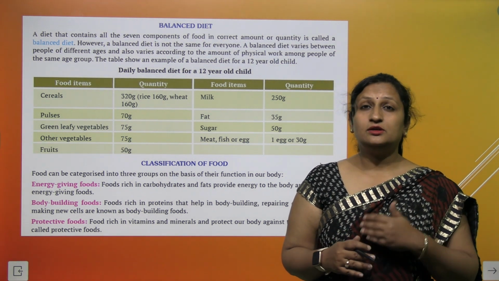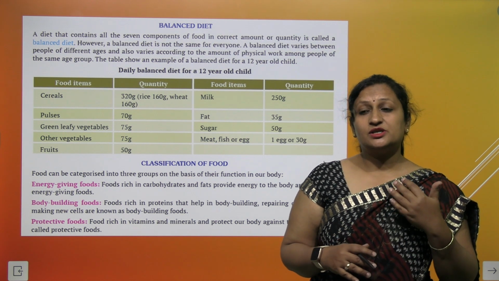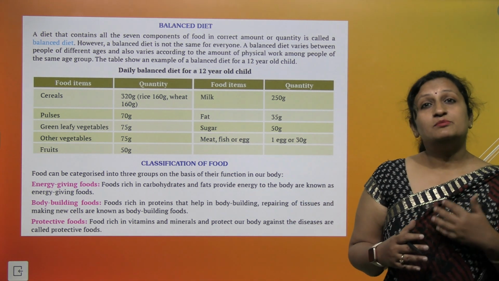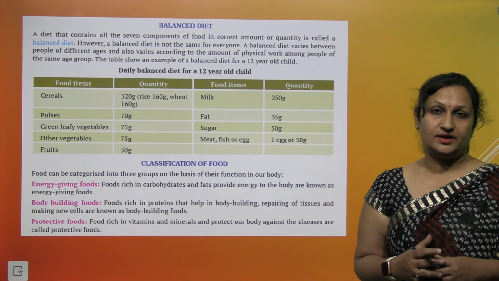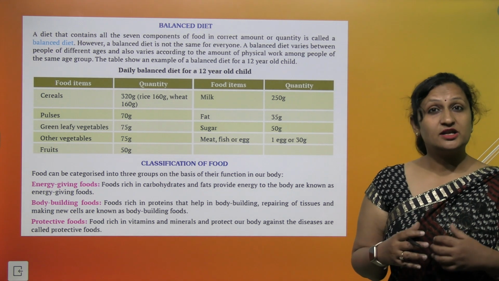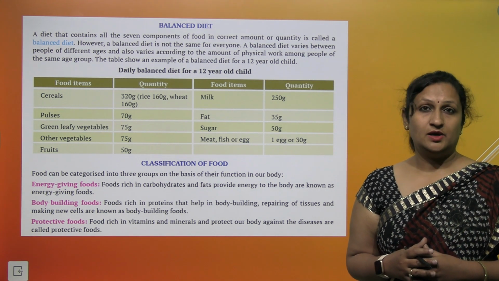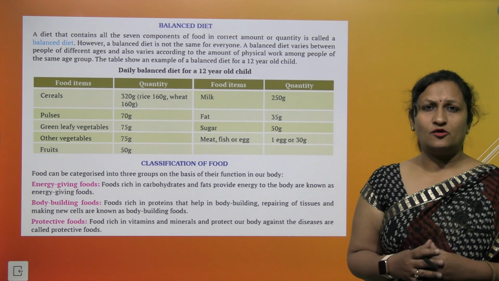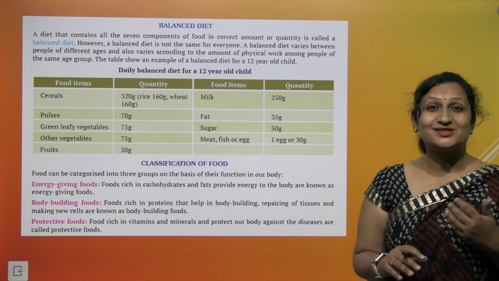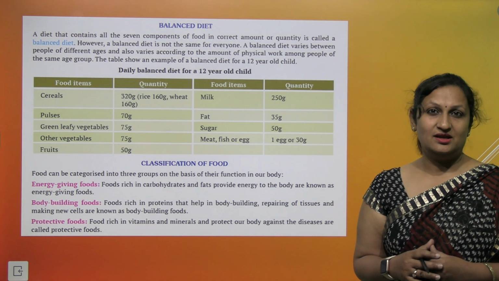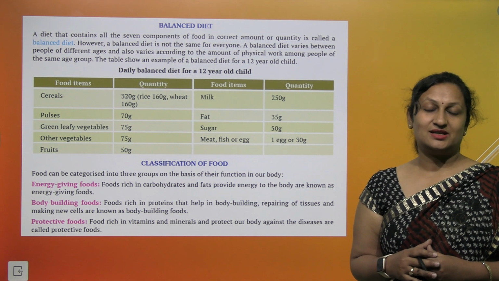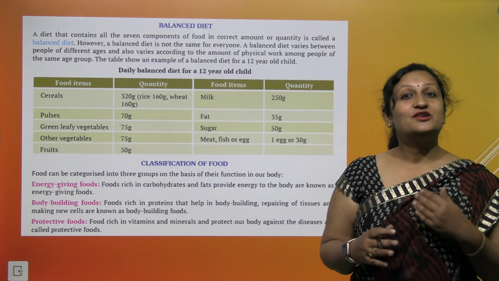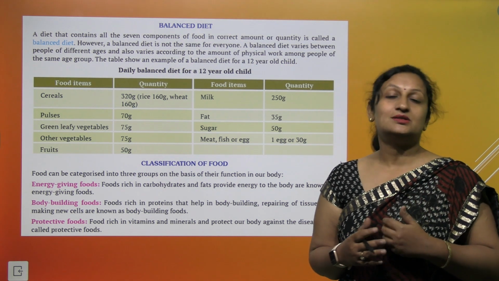But what about laborers? If a person is working very hard, doing more physical work, then his diet must have more carbohydrates and more fats, because he requires more energy to do the work. But a person who has sedentary work, sitting in the office working on his laptop, does not require large amounts of carbohydrates or fats in his diet. It will lead to obesity. He requires more proteins, and more vitamins and minerals in his diet.